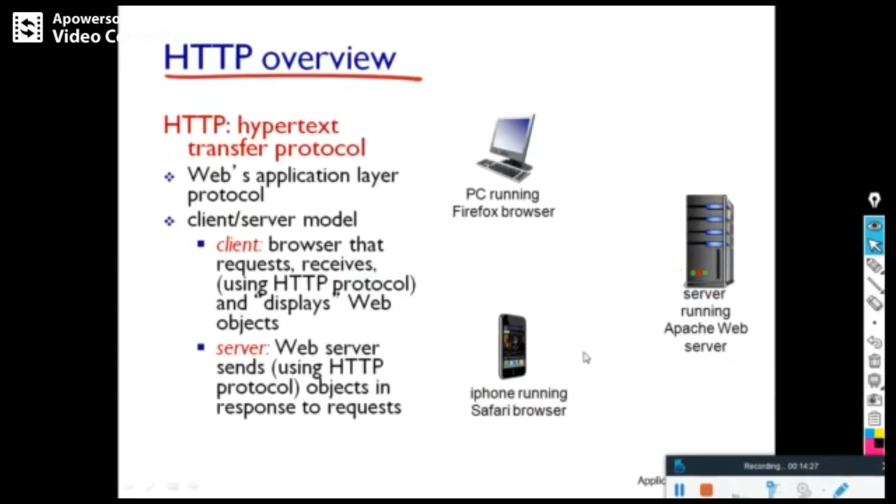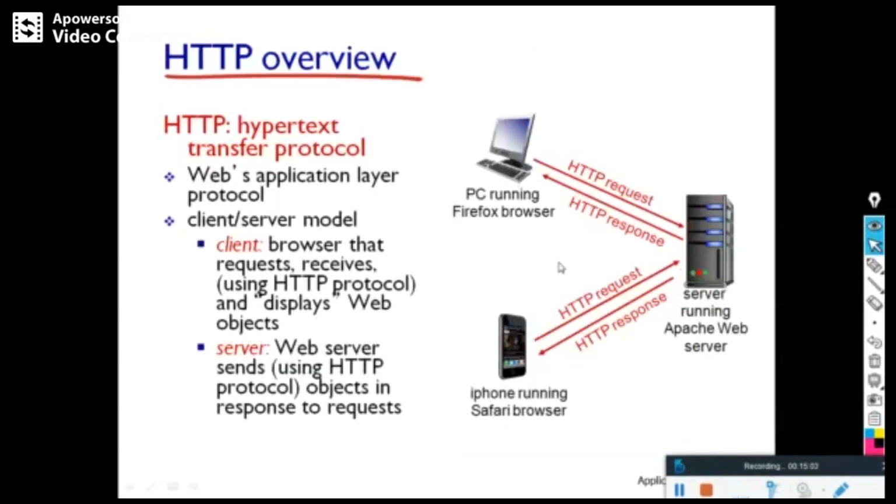So now next one is, HTTP is a client server protocol. So you can see the client requests service from the server which hosts web pages, and that server is called a web server. In Windows it is called IIS, Internet Information Services, and in Linux and all it is called Apache Web Server. So either here an iPhone running some browser software or our PC running Firefox requests with an HTTP request and it will get a response. You can see this is the HTTP overview.